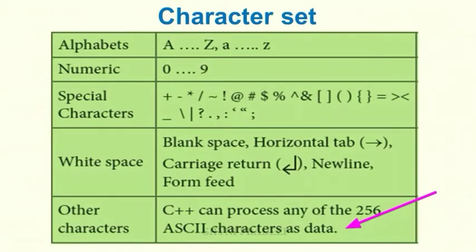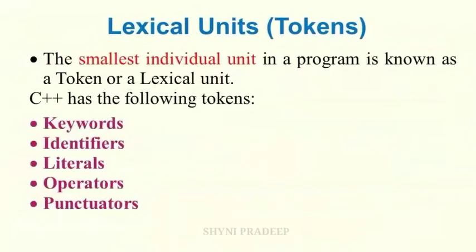Next topic is lexical units. This is a very important topic. This lexical unit is also known as tokens. What is a token? The smallest individual unit in a program is known as a token, or you can call it a lexical unit. The smallest individual unit in a program is called what? Token. It is also called lexical units.